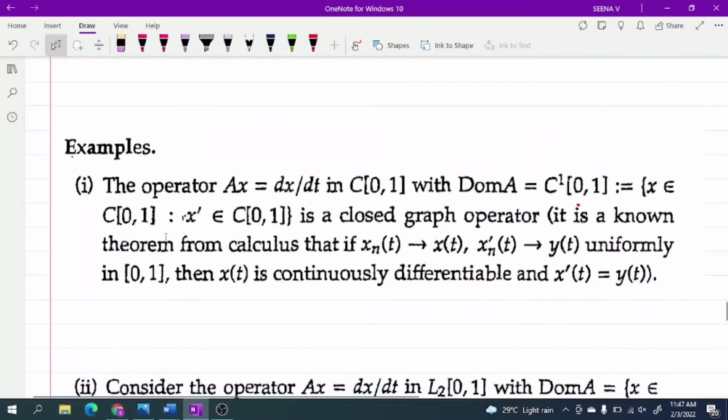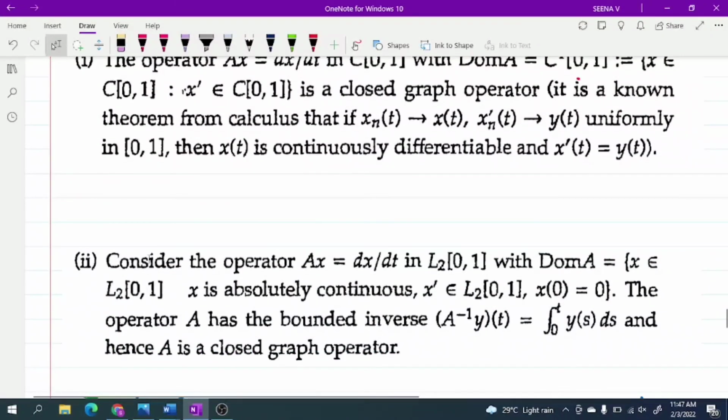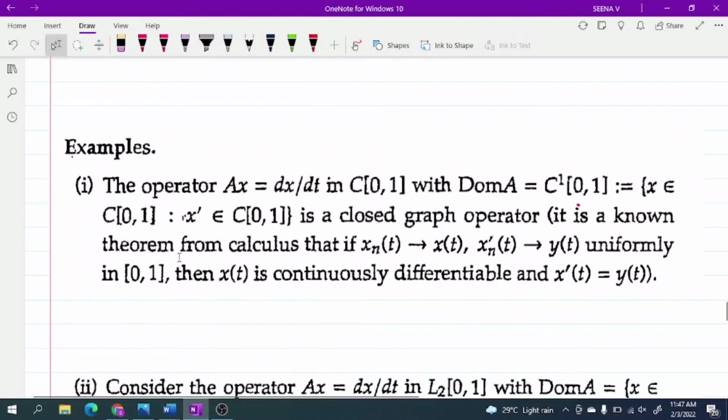Now moving to some examples of a closed graph operator. The operator Ax defined by dx by dt in C[0,1], with domain of A being C1[0,1], the set of continuously differentiable functions on [0,1], is a closed graph operator.